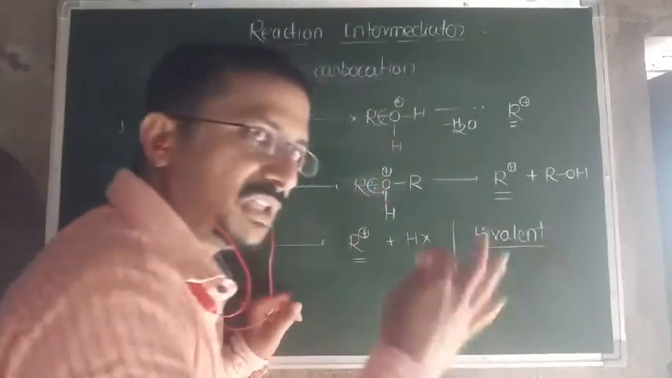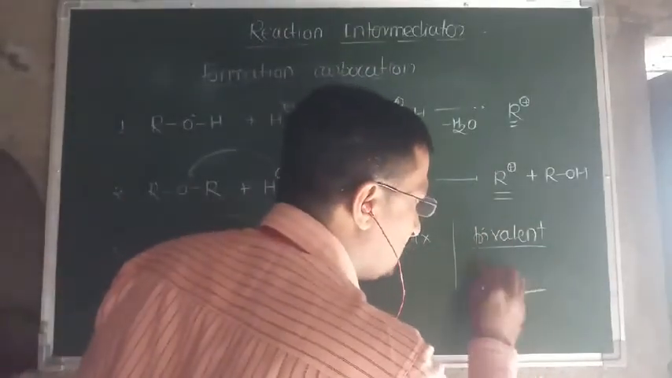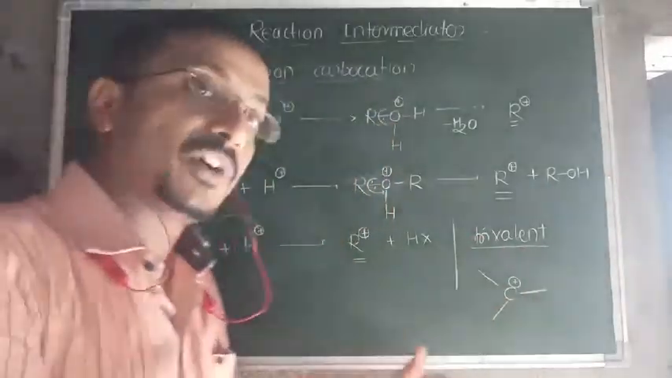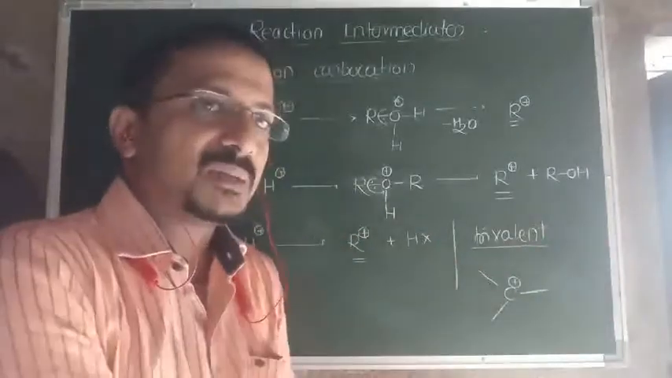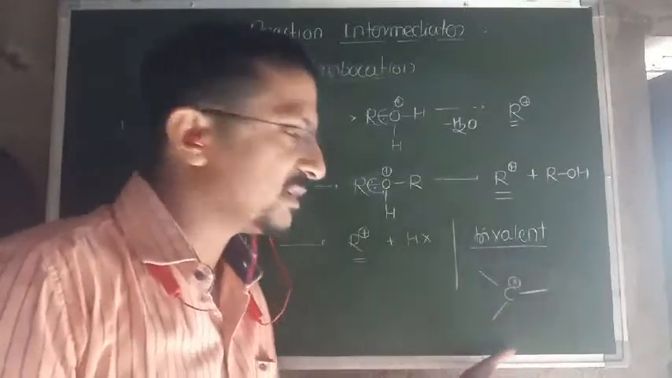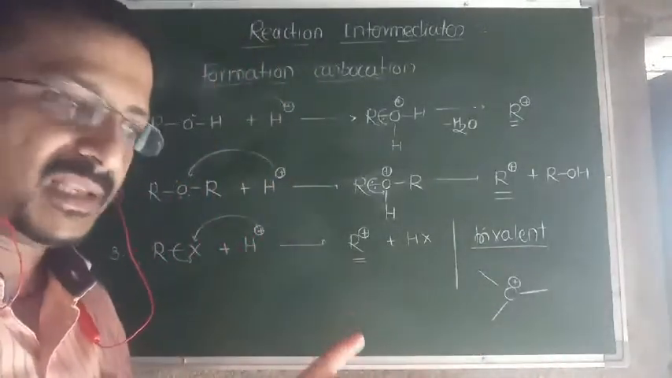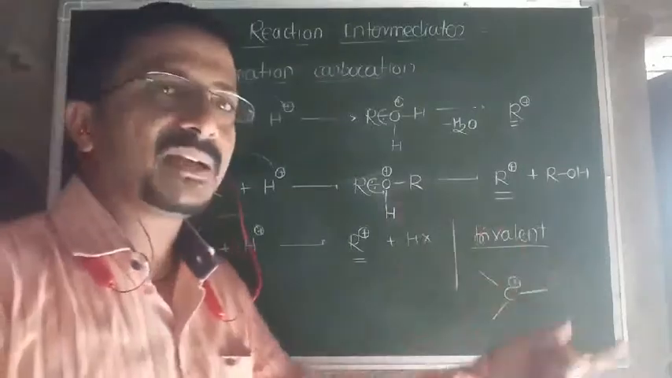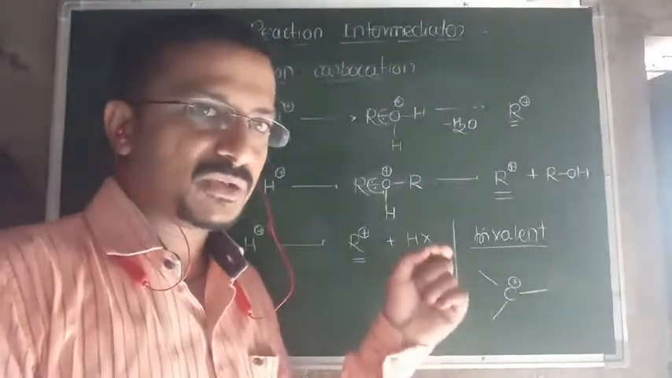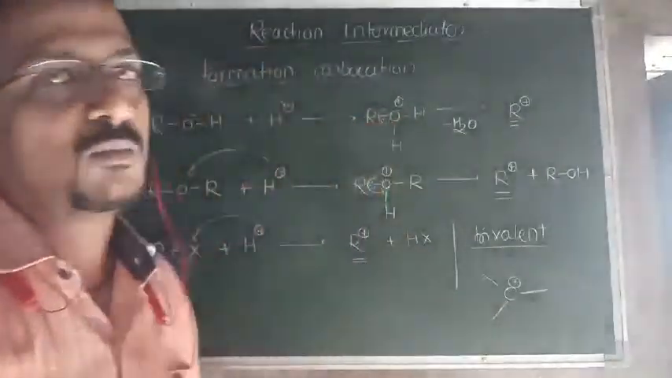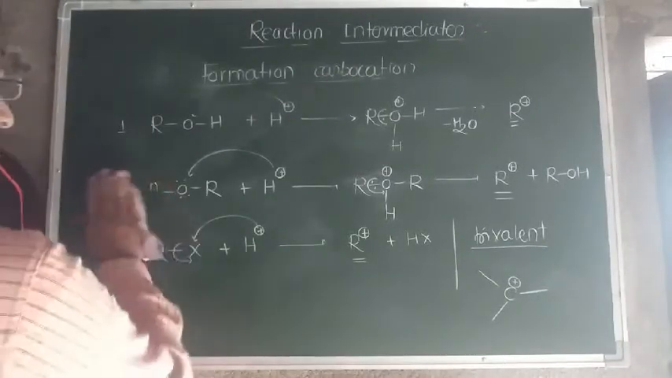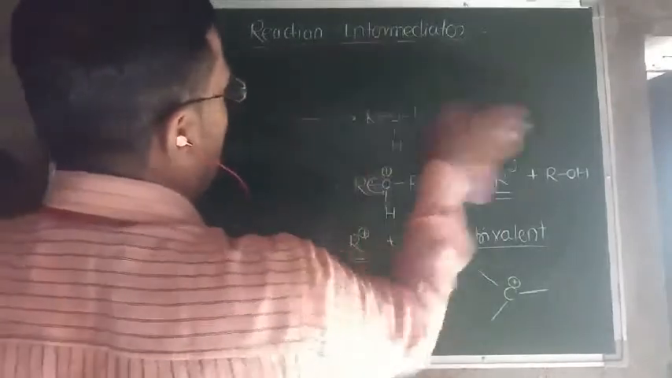The three valencies of carbon are satisfied by different groups, different functional groups, other atoms or groups of atoms may be attached. As different groups are attached, the electronic effects are also different, and as electronic effects are different, therefore the stability of carbocation is also different. That's why we are going to study the next point, the stability of carbocation.